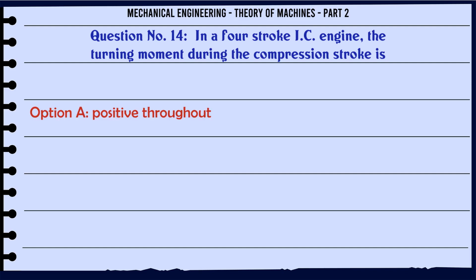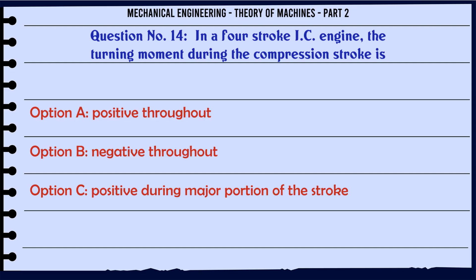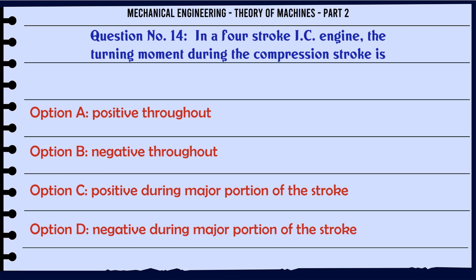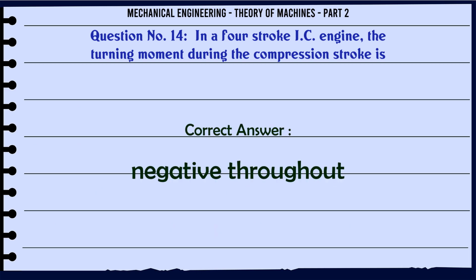In a 4-stroke IC engine, the turning moment during the compression stroke is: A. Positive throughout, B. Negative throughout, C. Positive during major portion of the stroke, D. Negative during major portion of the stroke. The correct answer is negative throughout.